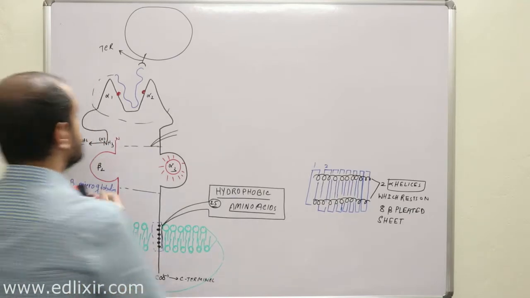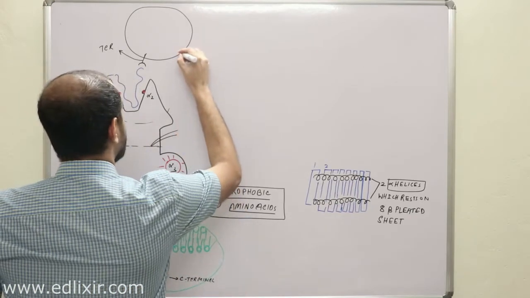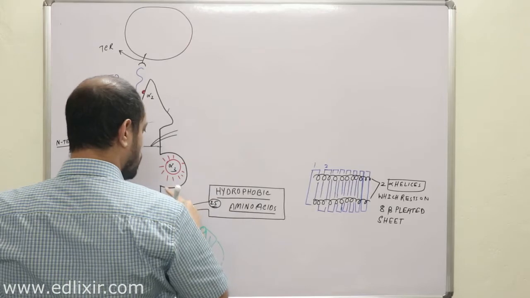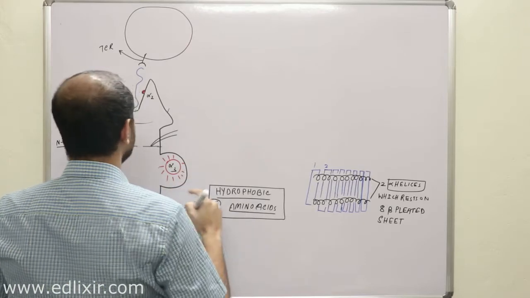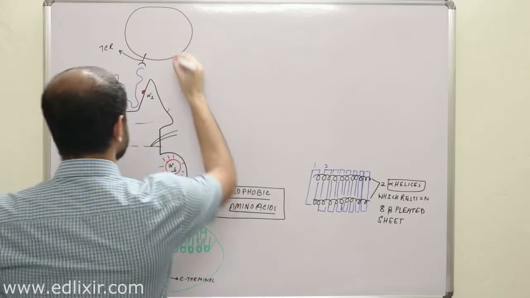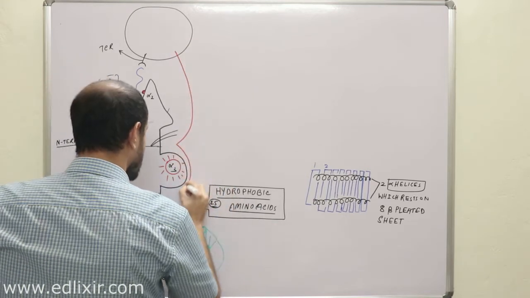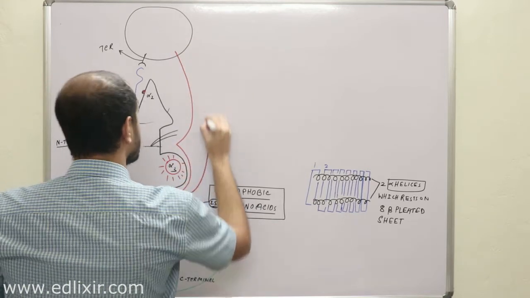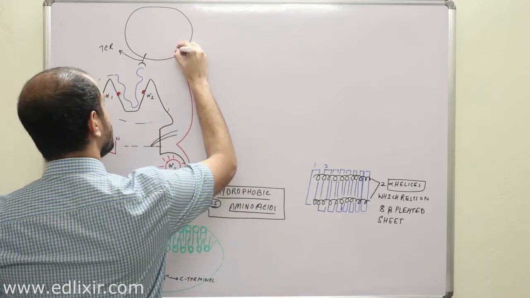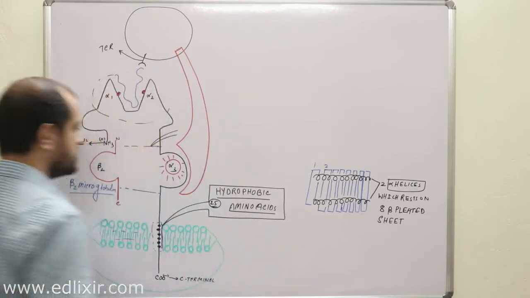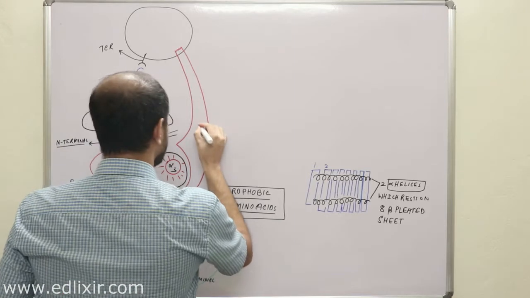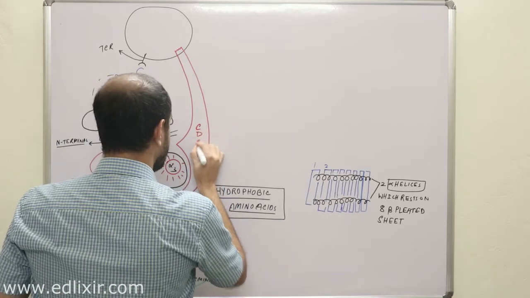I said that MHC class 1 molecule will also be tested by a CD molecule, that is CD8.